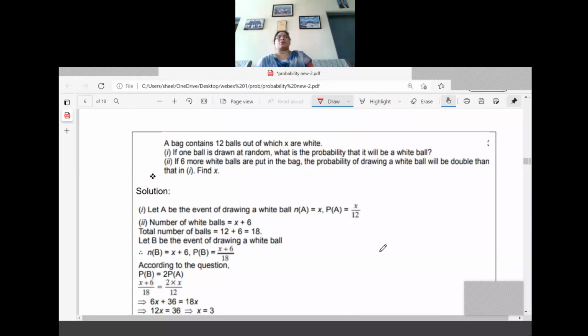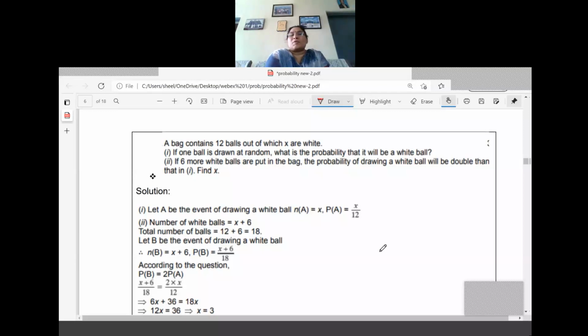Next question, similar to this only. A bag contains 12 balls, out of which x are white. Last question it was given that some red is there, some blue is there. But here what is given is that a bag contains 12 balls, out of which x are white. See, in the 12 balls, some are white only. Now, one ball is drawn at random. What is the probability that it is a white ball?